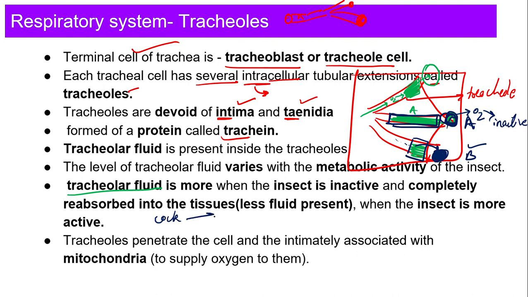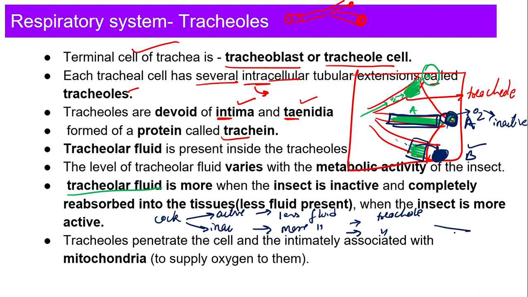So when my cockroach is active, what will happen? Less amount of fluid is present in the tracheole. When my cockroach is inactive, more amount of fluid is present in the tracheole. Why? Because it does not require oxygen, so fluid is present over there. That's it.